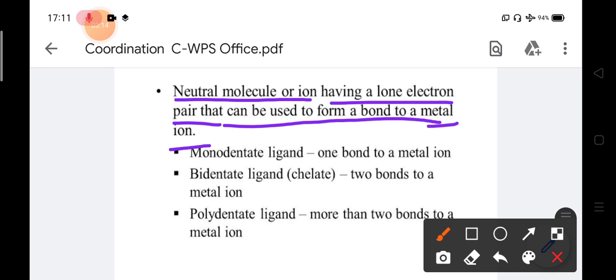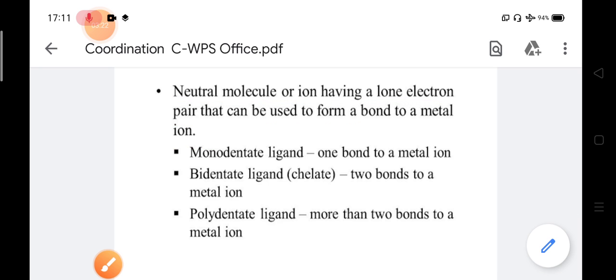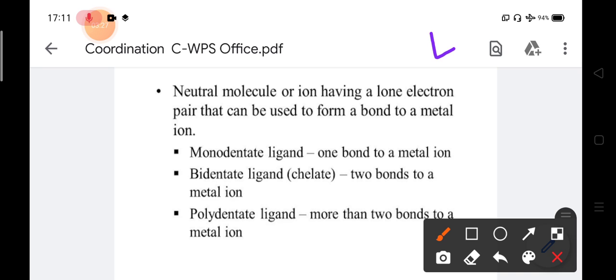By donating the lone pair or the negative charge, the ligand can make a bond with the metal. Suppose this is a ligand, L, and it has a lone pair. By donating this lone pair, it can form a bond with a metal.